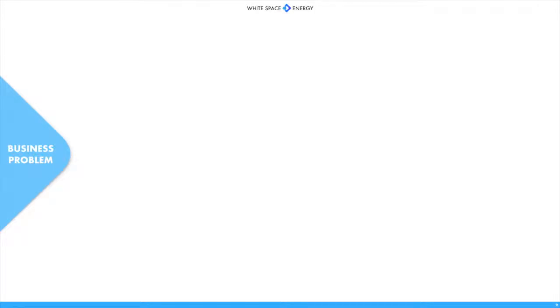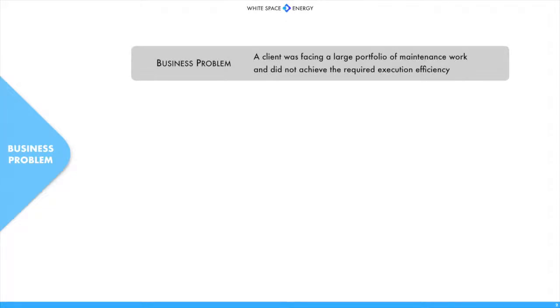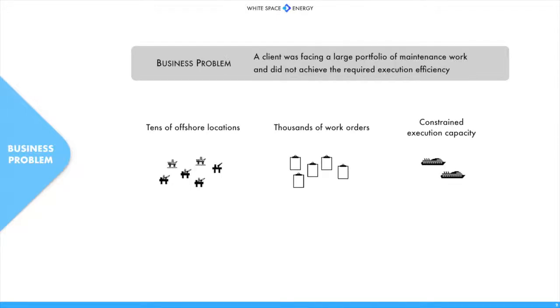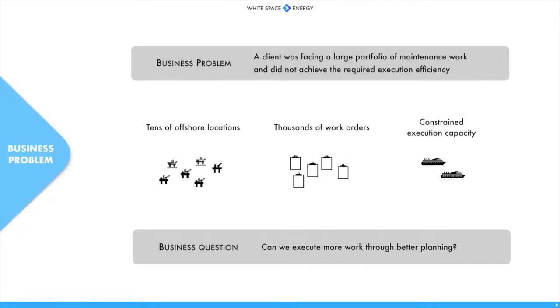They were facing a large portfolio of work but did not achieve the required execution efficiency. So, backlog was building up. The number of permutations in their day-to-day maintenance planning is enormous, with tens of offshore locations, thousands of work activities, and a constrained execution capacity. Our game AI approach really suits these kinds of complex problems and can help the planning team to make the right decisions.